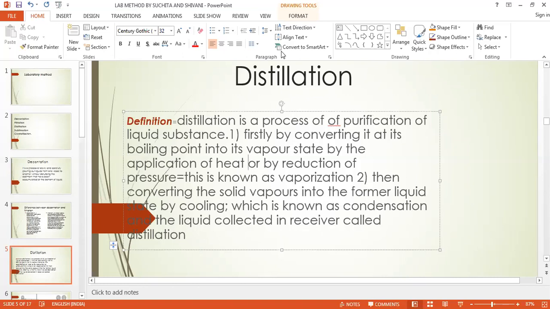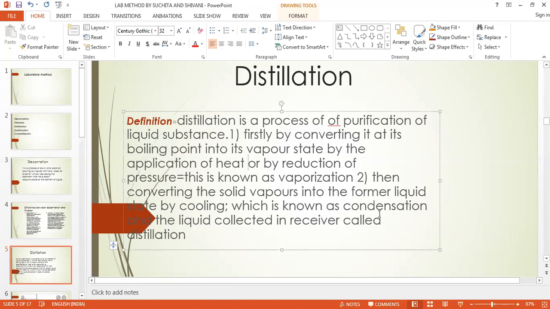So here we are doing two processes. First one is the evaporation, and second one is the condensation. In the distillation, first you have to simply heat that liquid up to the boiling point. Once it reaches its boiling point, it will start to convert into vapor. That is the vaporization. And once this vapor enters the condenser, the condensation process will start.